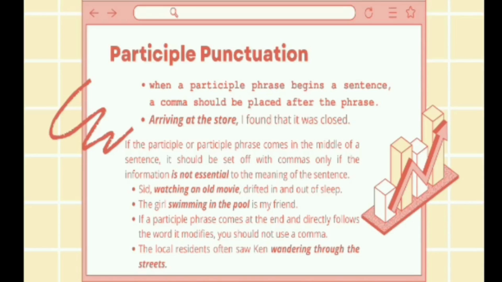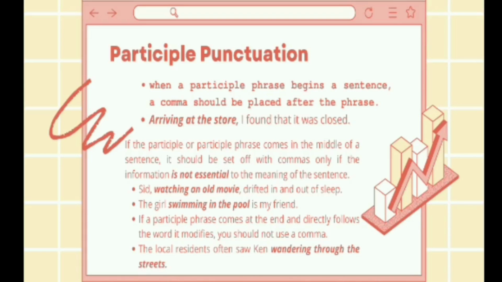The girl swimming in the pool is my friend. And if a participle phrase comes at the end and directly follows the word it modifies, you should not use a comma. Like this example, the local residents often saw Ken wandering through the streets.